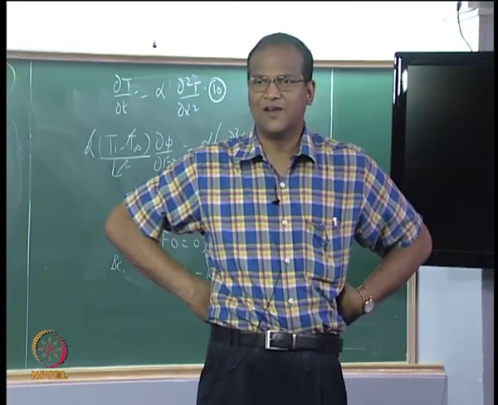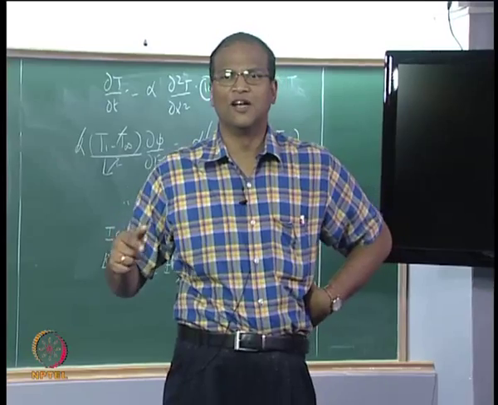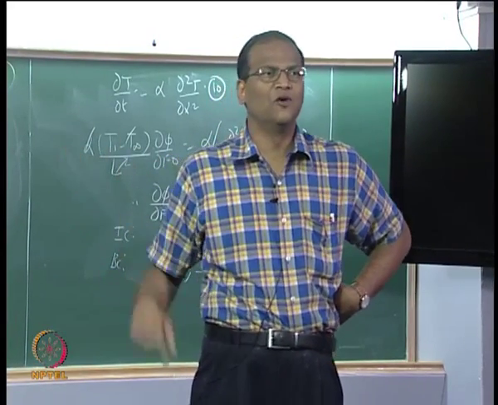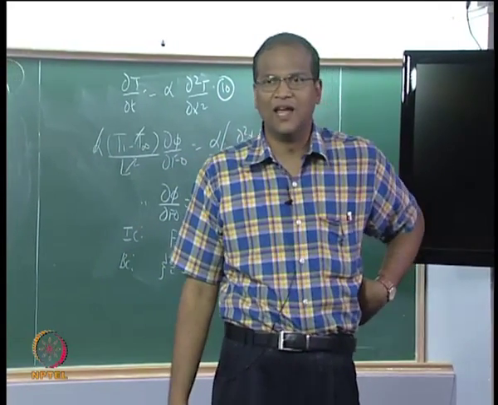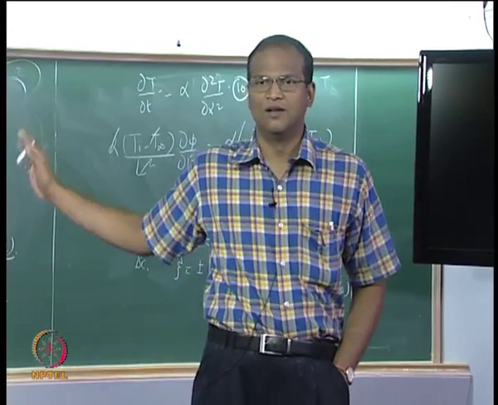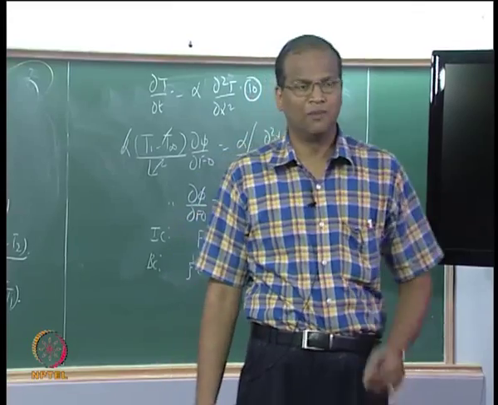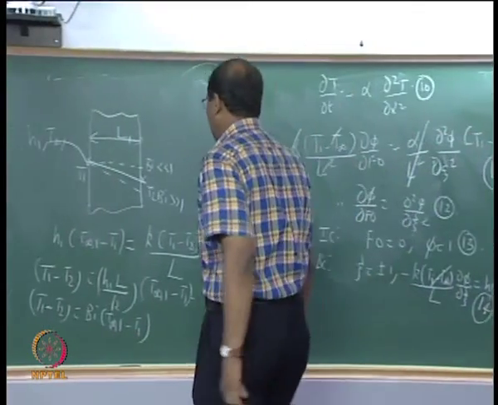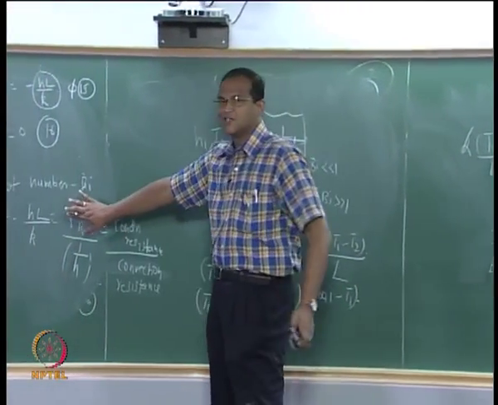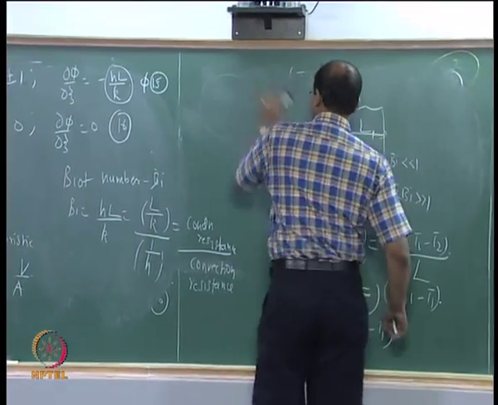So, take the radius, calculate r by 3, get the thermal conductivity of the sphere, the heat transfer coefficient will be given to you, calculate hLc by k. If it is greater than 0.1, then lumped capacitance will not work. If it is less than 0.1, then you can use the lumped capacitance. What is this lumped capacitance? We will talk about it a little later. So, this is to explain the concept of Biot number.